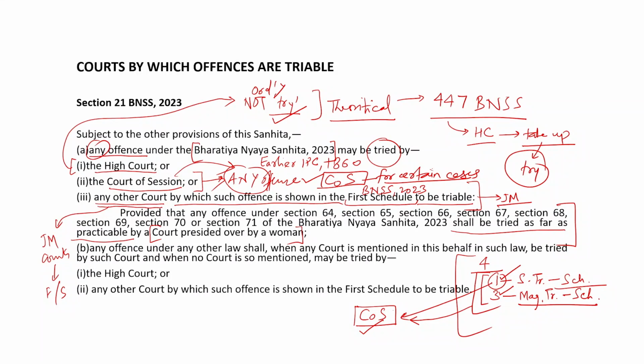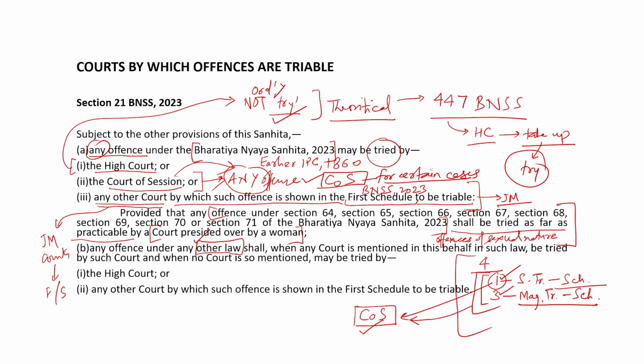If we see these offences in BNS, we come to know that these are offences of a sexual nature. So, offences of a sexual nature would be, as far as practicable, tried by a court which is presided over by a woman.